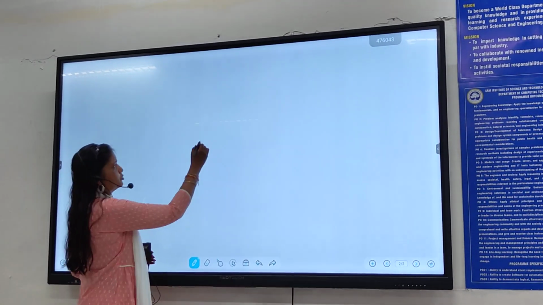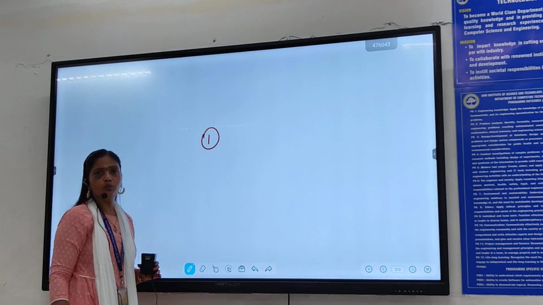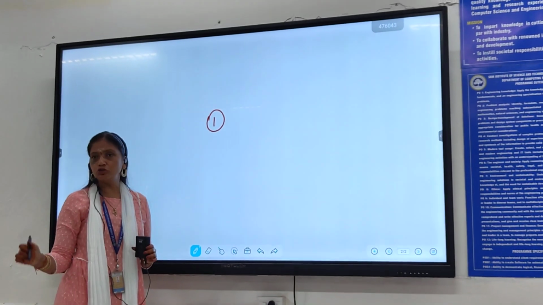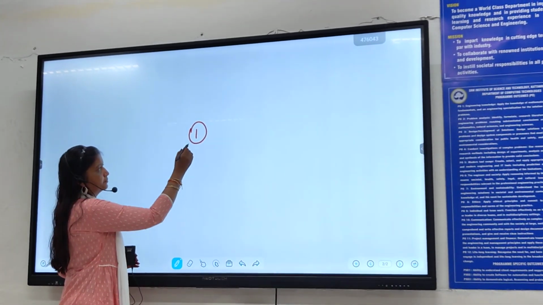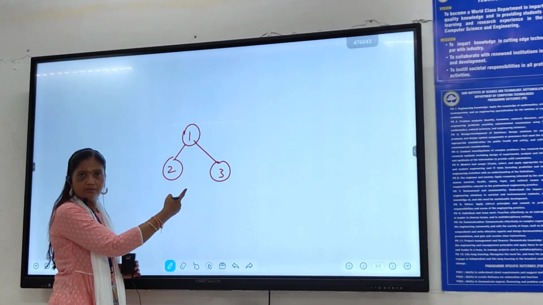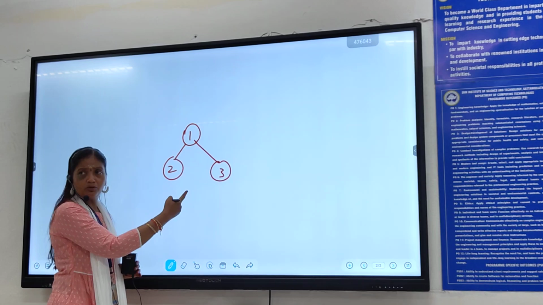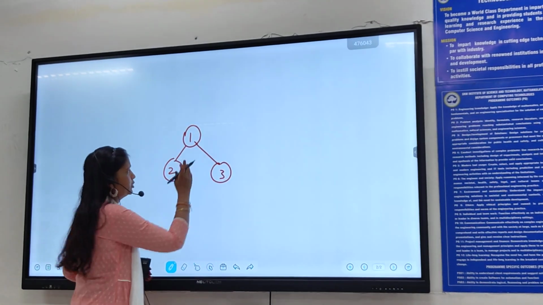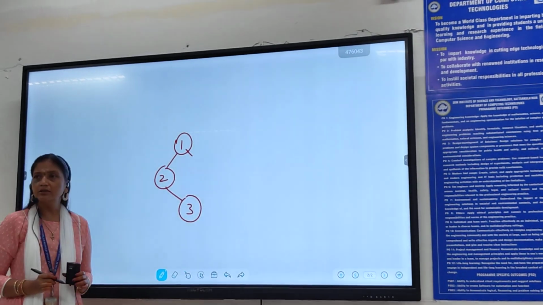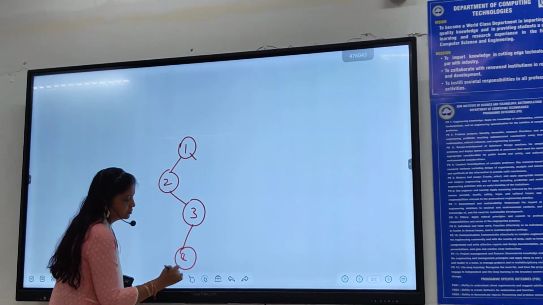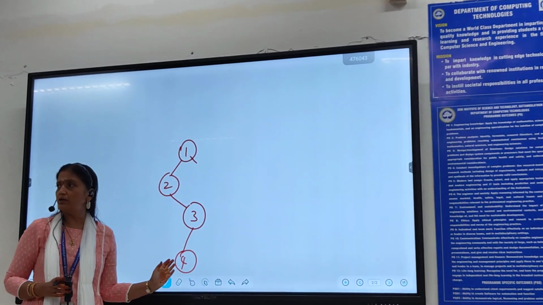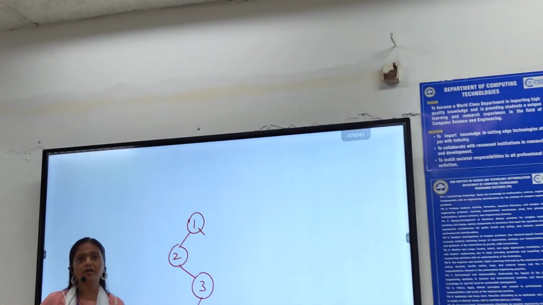So the minimum number of nodes I am going to have. See, let this be the root node 1. I have to go for how many levels? 3. The height of the tree should be 4, is it not? So height means L max plus 1. I can go like this. At every level I am going to have the minimum, so I am going to delete this one. Next level I am going to have one node. I am having only one node at each and every level. So how many nodes am I having for a tree of height 4?